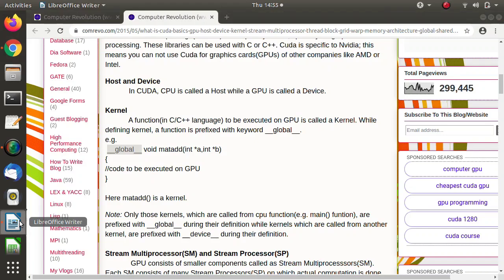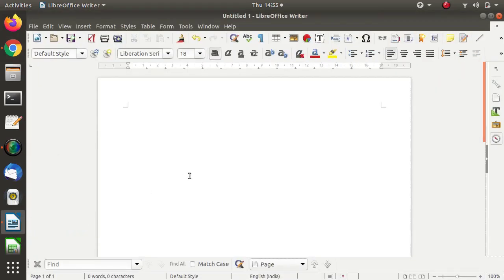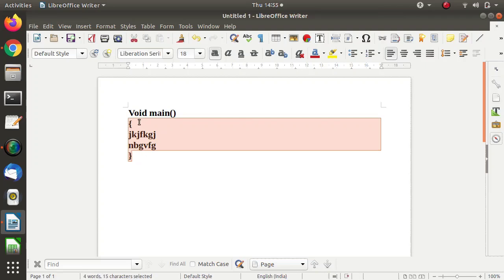Now in general, when we write any C language program, we start like this. We write a main function, then inside that some statements are there, and by default any C language program starts its execution from the main function. So the program starts from here and ends here. From this we call another function. Suppose we have written one function add, and we are calling that function from the main function. The main function gets executed on our CPU.